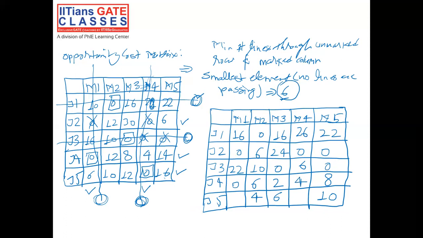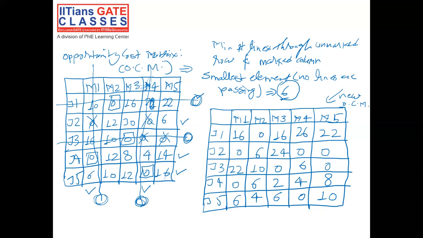Now for row J5, this would be 6. This is already 4. This is already 6. This would be 0. Now the next step is to mark the allocation once again in the new opportunity cost matrix. So this is our new opportunity cost matrix, the OCM. So what is the technique for marking?